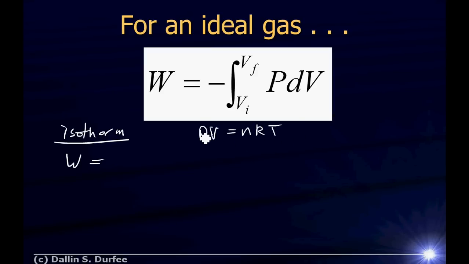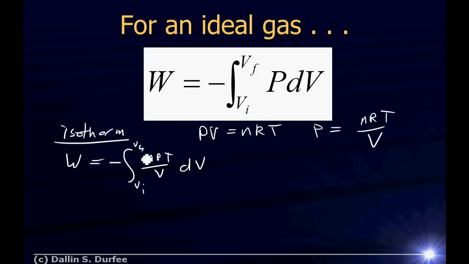So I can solve this for P and have P as a function of V. And I do that just by dividing both sides by V, right? And then I can plug this into my integral. So for P, I'm going to plug in nRT over V dV, all right? But nRT, those are all constants, so they come out, minus nRT.